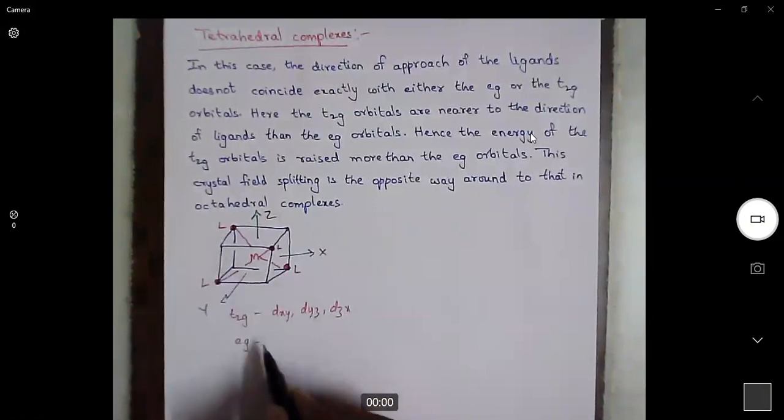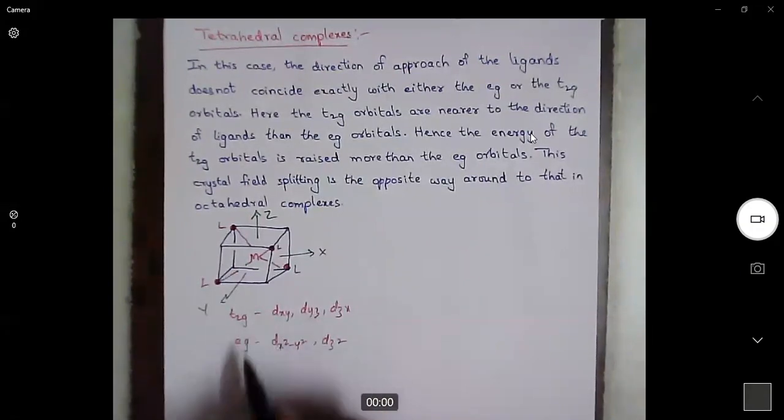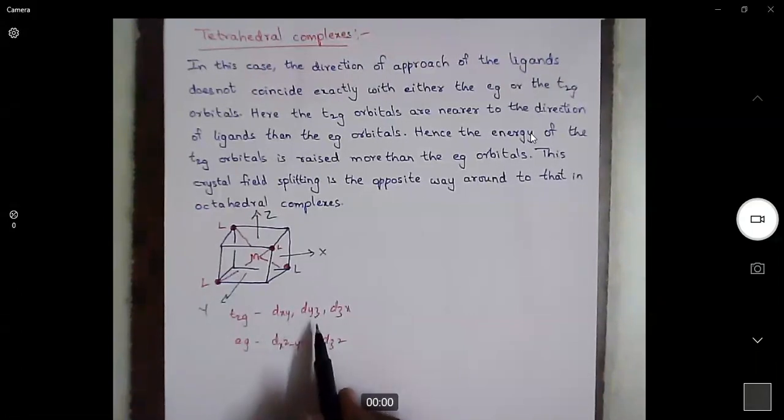Whereas EG orbitals, dx square minus y square and dz square, are along the axes. Because the ligands approach the metal nearer to the T2G orbitals, they will experience greater repulsion with T2G. That means T2G orbitals will increase their energy, whereas EG orbitals will decrease their energy.